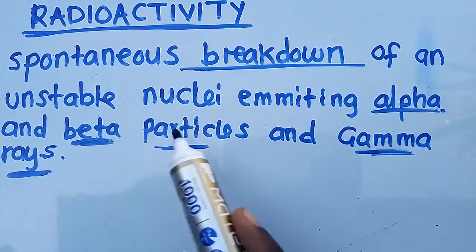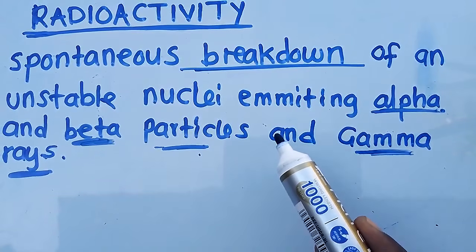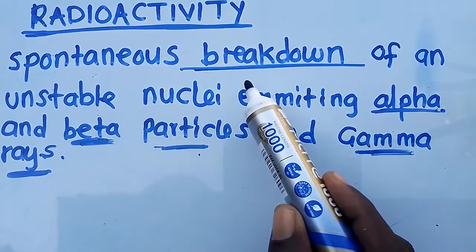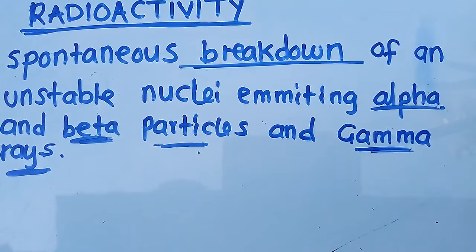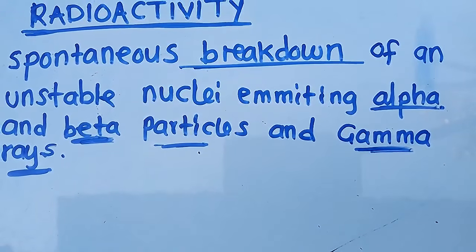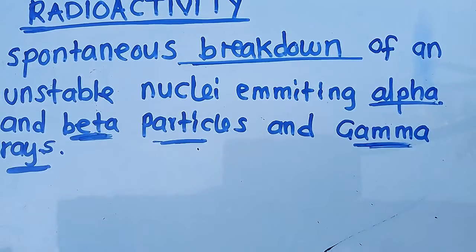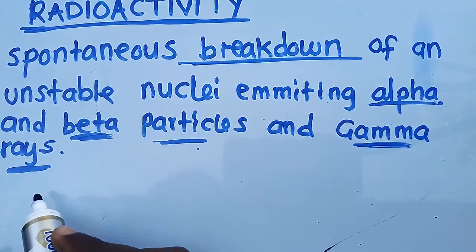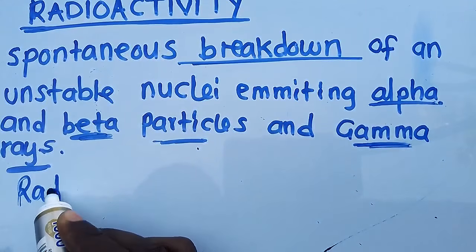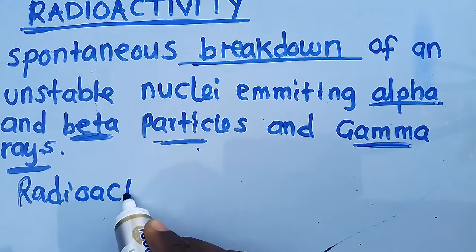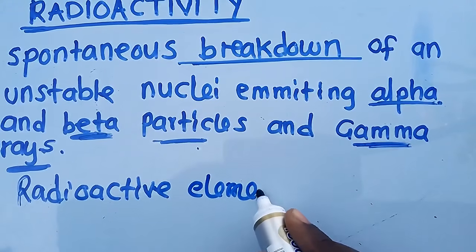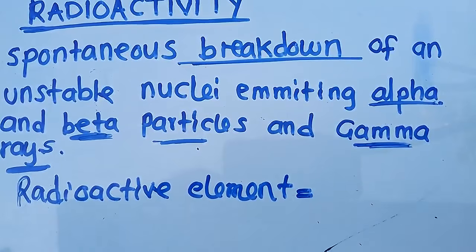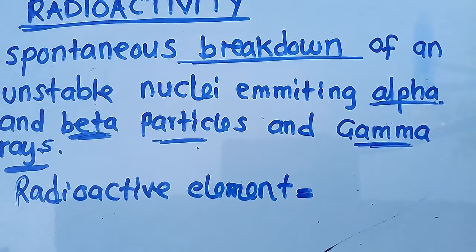So when you understand what the definition of radioactivity is, you just say this is a spontaneous breakdown. So some elements which radiate energy of themselves without any excitation from the outside are called radioactive elements. And when we say this is a radioactive element, this is an element that can also undergo what?